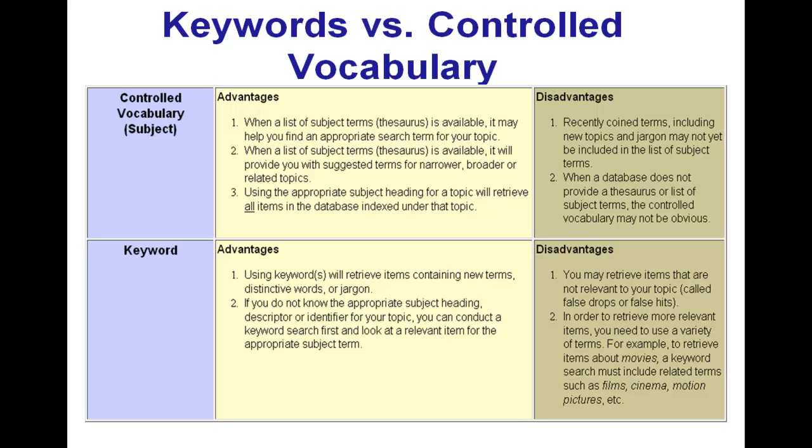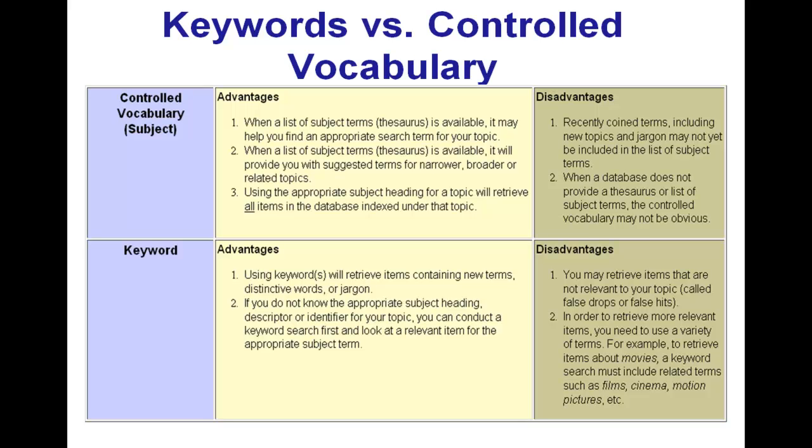Okay, and here I have a really nice chart of the advantages and disadvantages of controlled vocabulary or subject searching versus keyword searching. And as you can see, all of these are very valid advantages and disadvantages. The big thing to remember with keyword searching as a disadvantage is number 1, it says you may retrieve items that are not relevant to your topic.